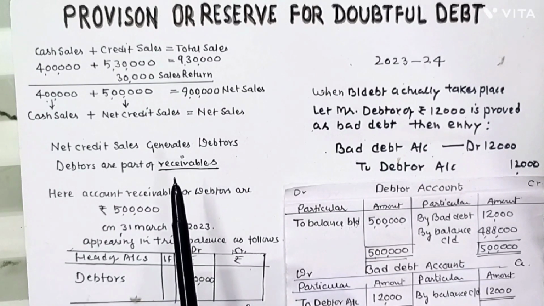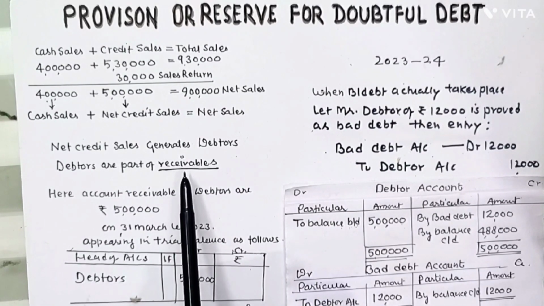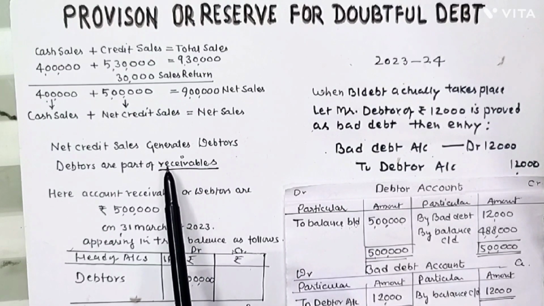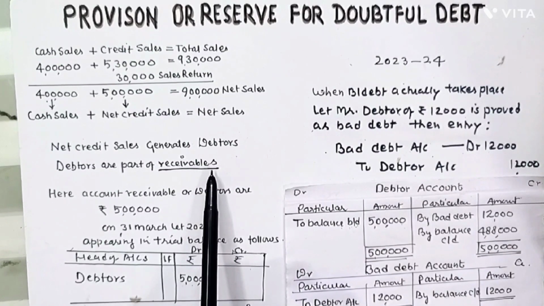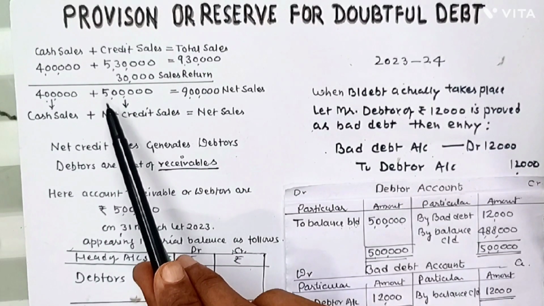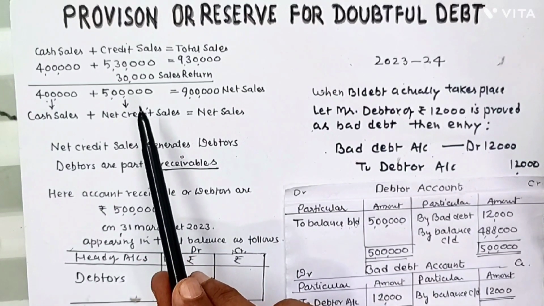Accounts receivables are our assets actually. Receivables are assets of the business organization. An asset is anything which will give benefit in future, which will be beneficial in future actually. So receivables are assets.